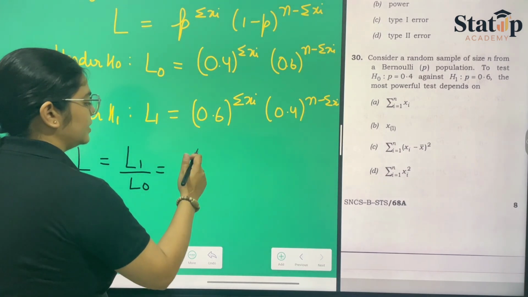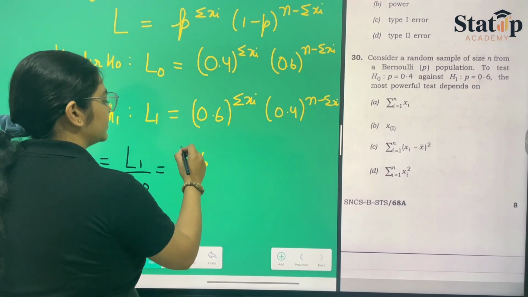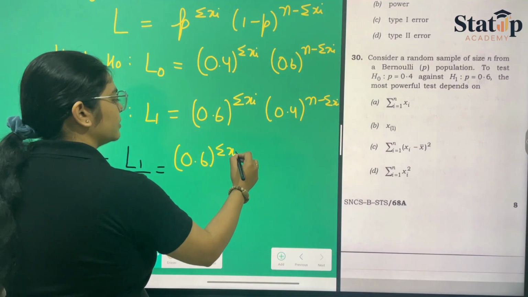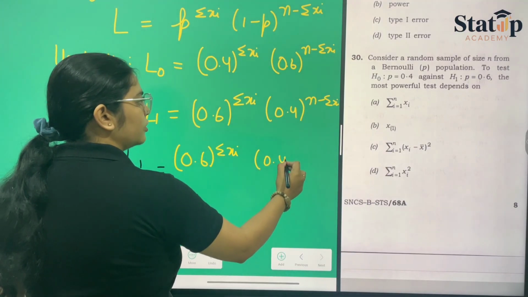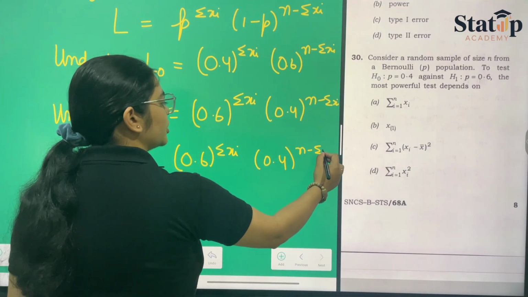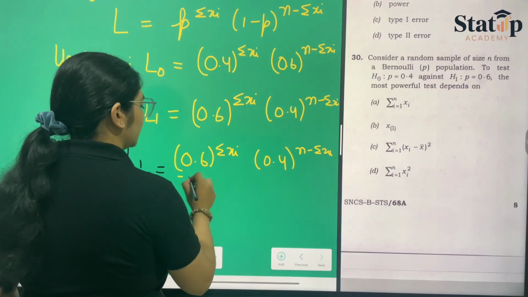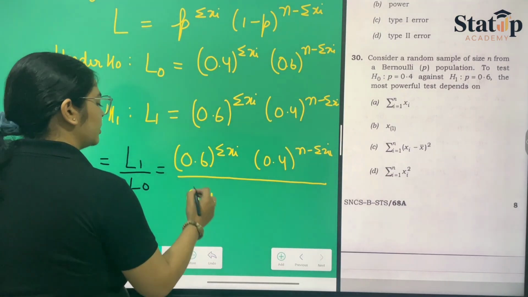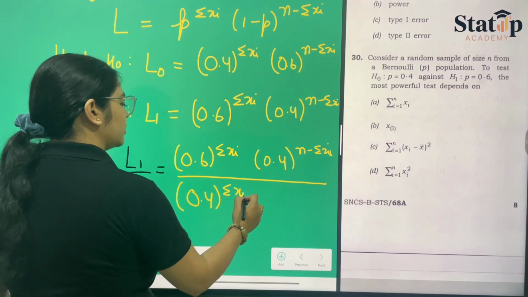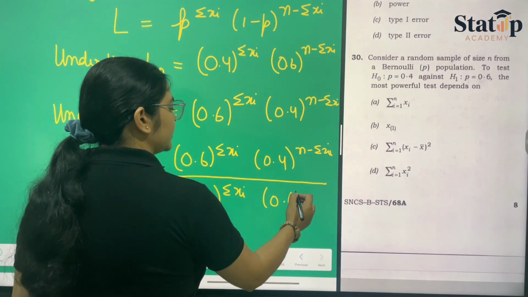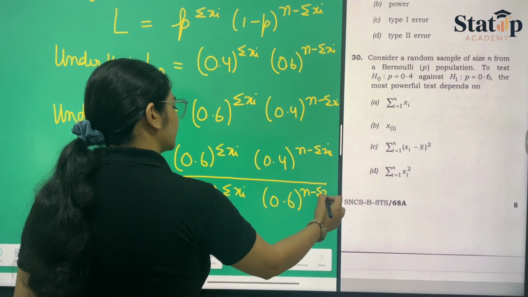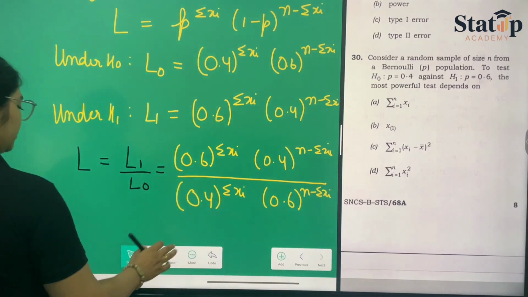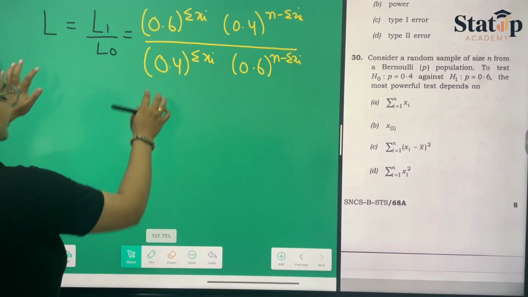So if we take this, it will be 0.6 to the power summation xi times 0.4 to the power n minus summation xi, upon 0.4 to the power summation xi times 0.6 to the power n minus summation xi. Now we can rearrange these values.